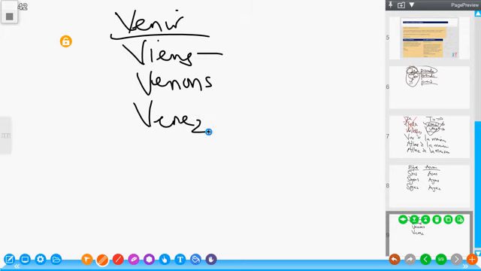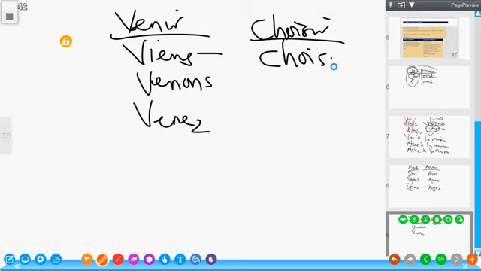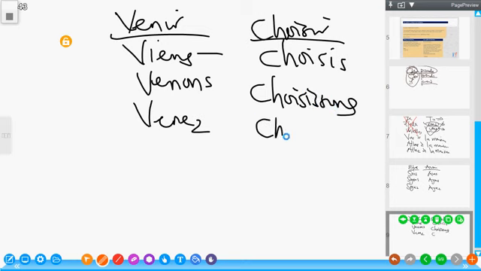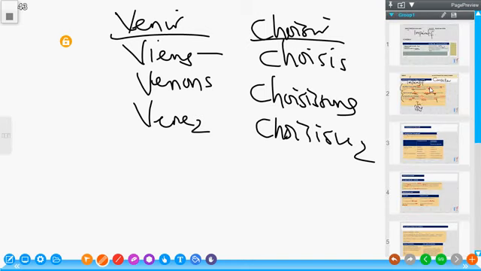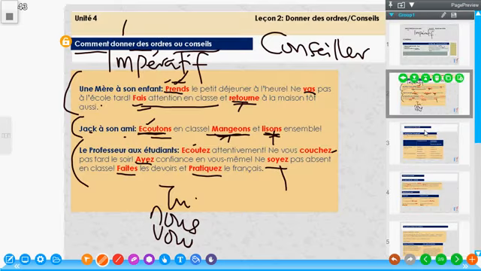Same goes for a lot of verbs. Choisis, choisissons, choisissez. Same goes for every other verb, aside from some few irregular verbs, which will be discussed later. So basically, that is the introduction to imperative. Now let's move to conjugaison.